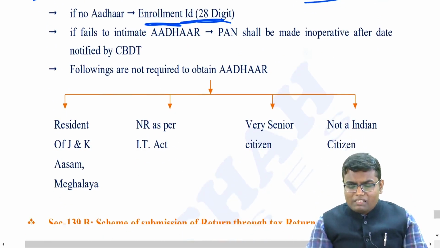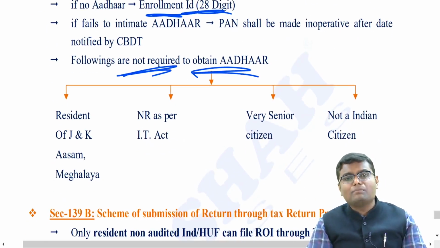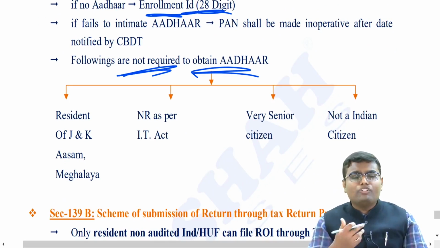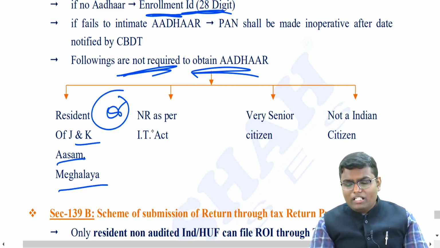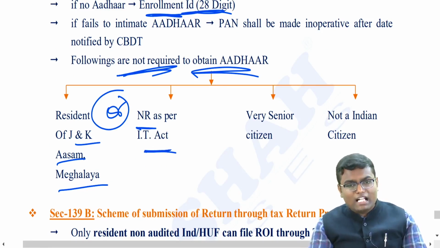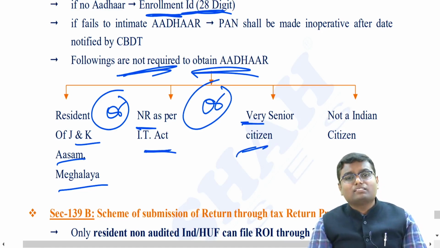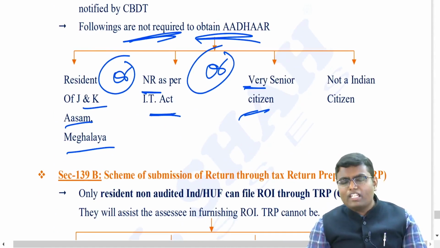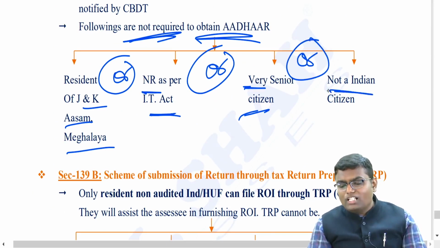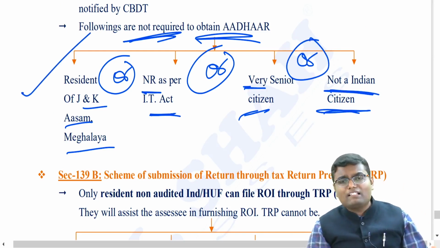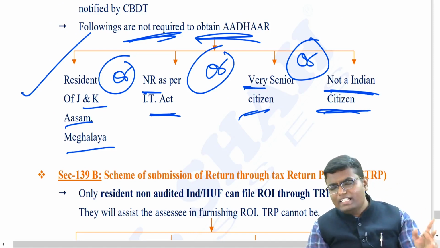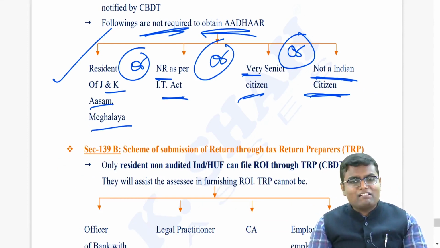Now 4 kinds of persons are there who are not required to obtain an Aadhaar number. 4 kinds of persons who are not compulsorily required to quote an Aadhaar number. Number 1, if you are a resident of Jammu and Kashmir, Assam, Meghalaya, there is no need to take an Aadhaar number. Or you are a non-resident as per income tax, no need to take an Aadhaar number. You are a very senior citizen, over and above 80 years, it is okay if you are not taking an Aadhaar number. And if you are not an Indian citizen, still it is not mandatory for you to take an Aadhaar number. I am expecting this as a theory question. Resident of Jammu and Kashmir, Assam, Meghalaya, non-resident as per income tax, very senior citizen and not an Indian citizen. These 4 kinds of persons are never supposed to obtain an Aadhaar number.